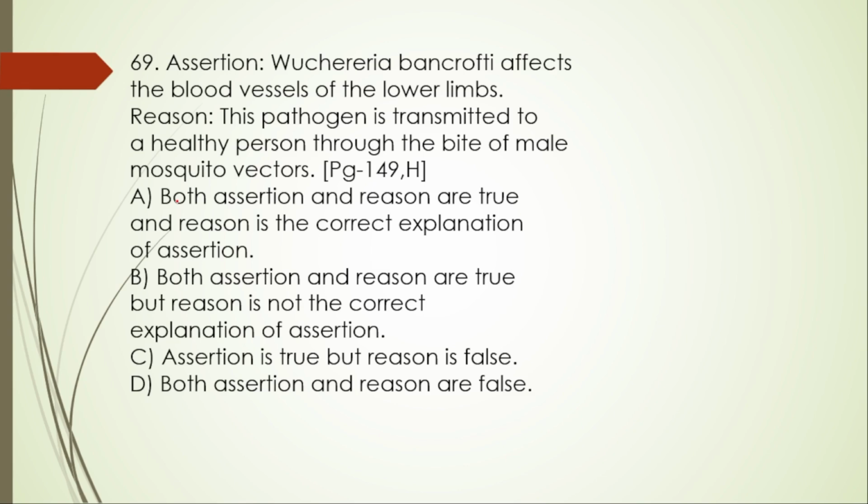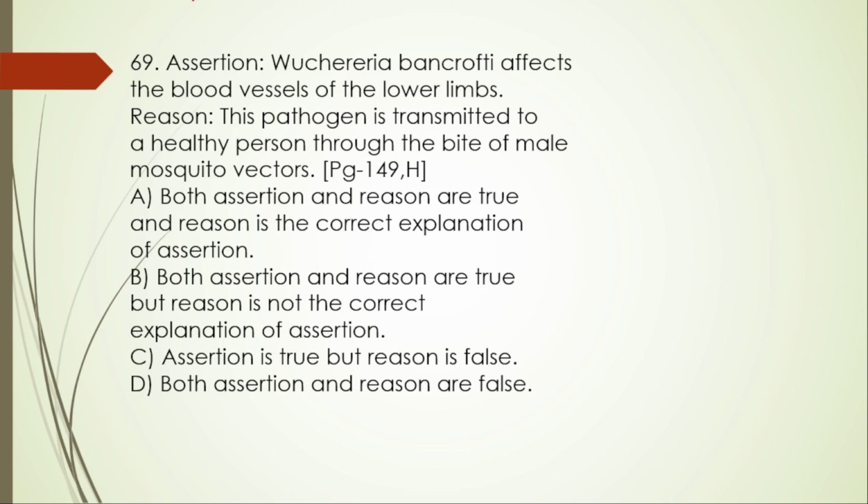69th one, Wuchereria bancrofti affects the blood vessels of the lower limbs. This one is wrong because the parasite, that is filarial worms, primarily infects and lives in lymphatic vessels, isn't it?